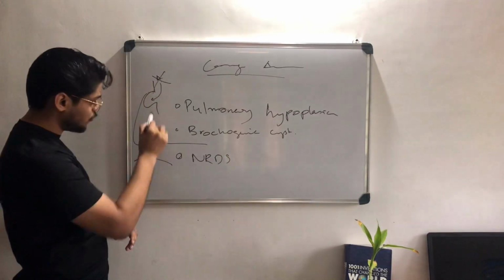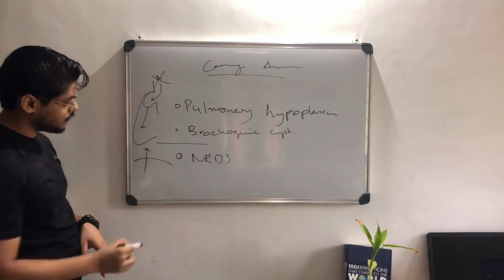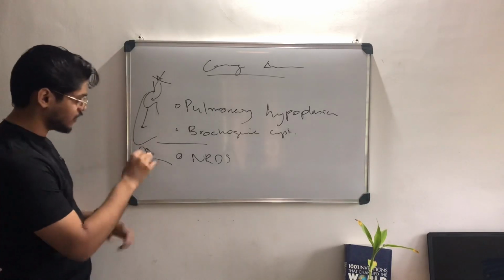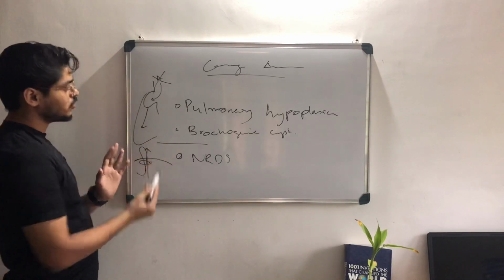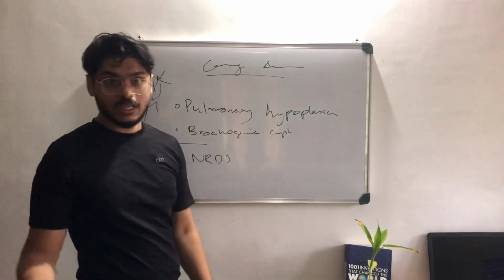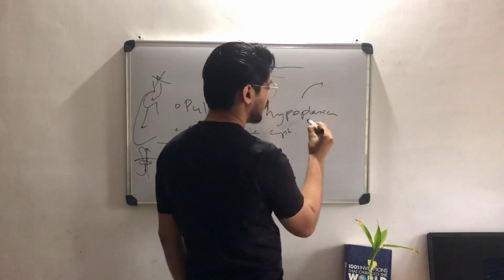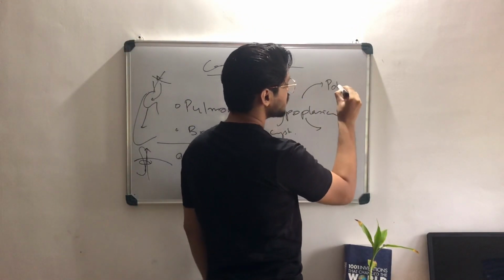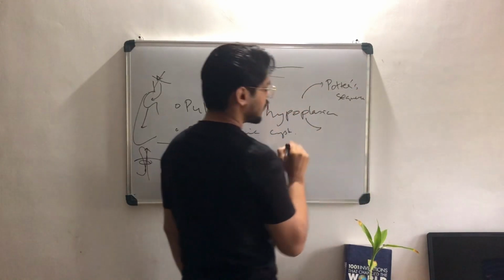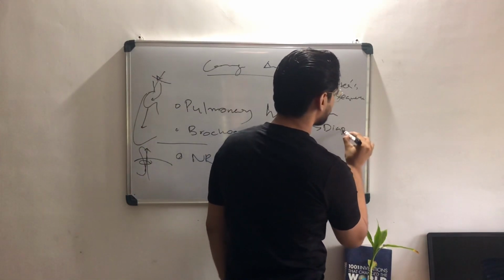Or otherwise, the lung is forming in this direction, but if there is a push from this direction, due to something that is pushing it, there will be pulmonary hypoplasia. So there are 2 conditions. Logically, we don't have to mug up anything here. Pulmonary hypoplasia is caused by 2 things. One is Potter's sequence. What is it? Potter's sequence. The second one is diaphragmatic hernia.